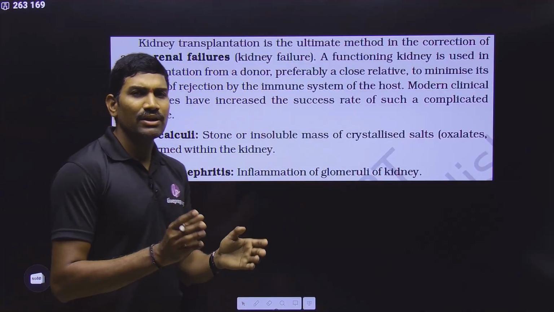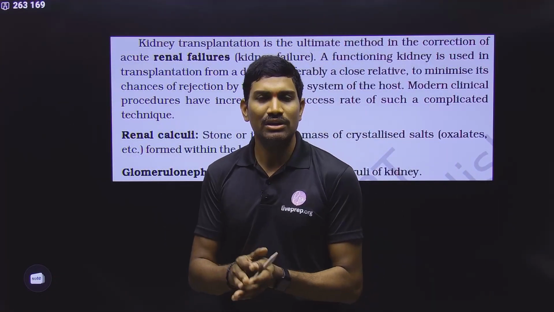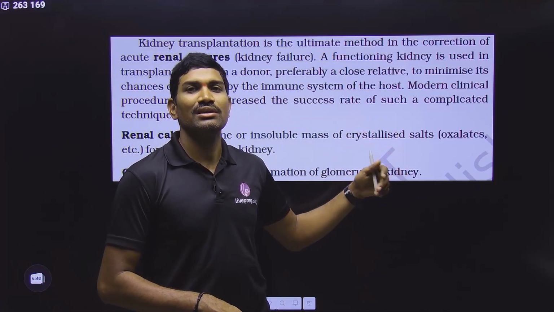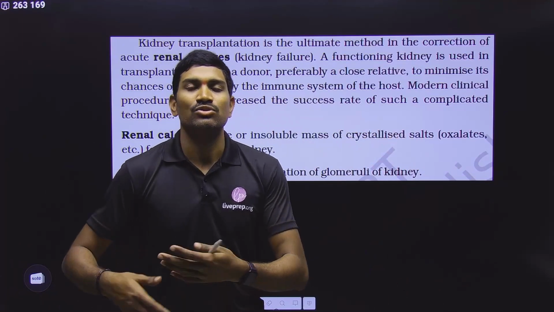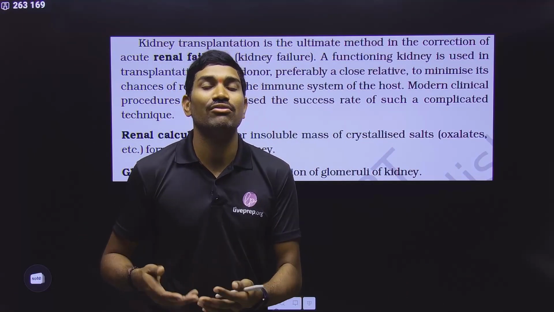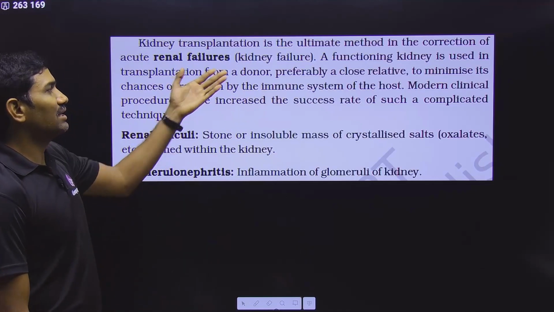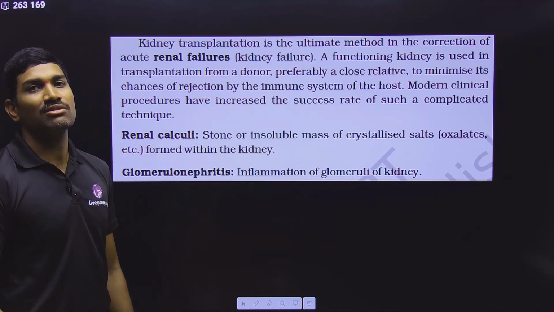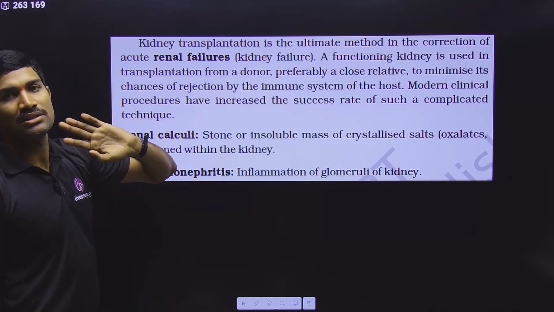Suppose a kidney has some small problems and you want to give it some rest for a few days, then during that time you can go for this artificial kidney, so that the load on the kidney will be decreased, giving some scope for healing of that kidney. Suppose the kidney is completely damaged, then that is not useful, and every time we cannot go for dialysis because it is costly. So there is another alternative, that is transplantation.